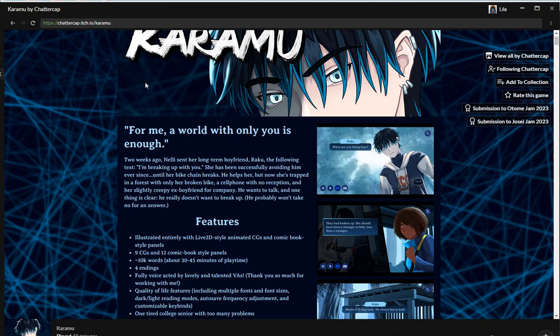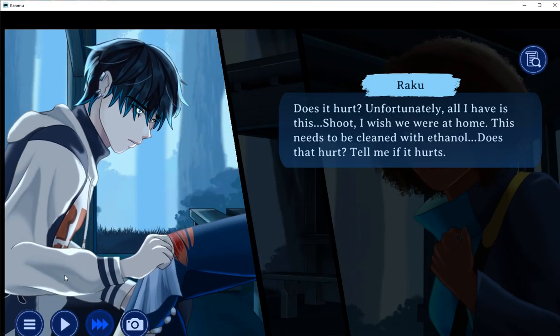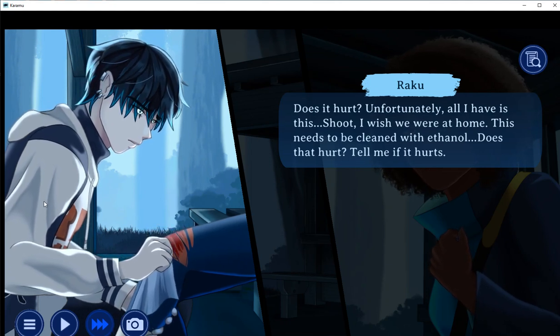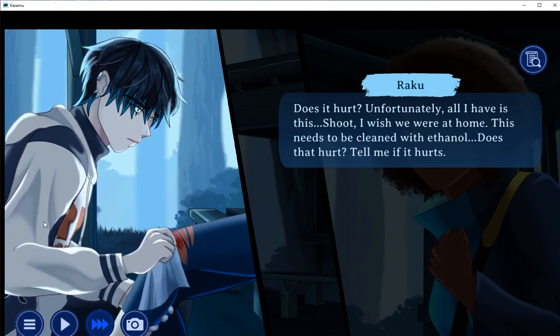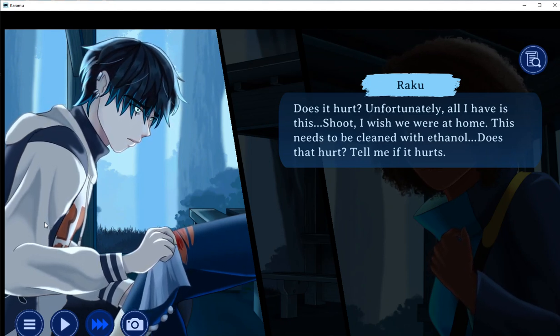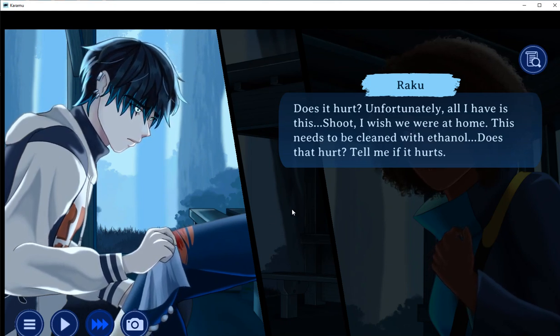chattercap.itch.io/Karamu. Amazing game. You can see from the game itself, even these small movements, it feels so animated to me. It feels so alive. It's so engaging. The voice acting is superb, and 100% fully voiced is just so attractive in an English speaking novel. It's amazing. The whole user interface is wonderful.